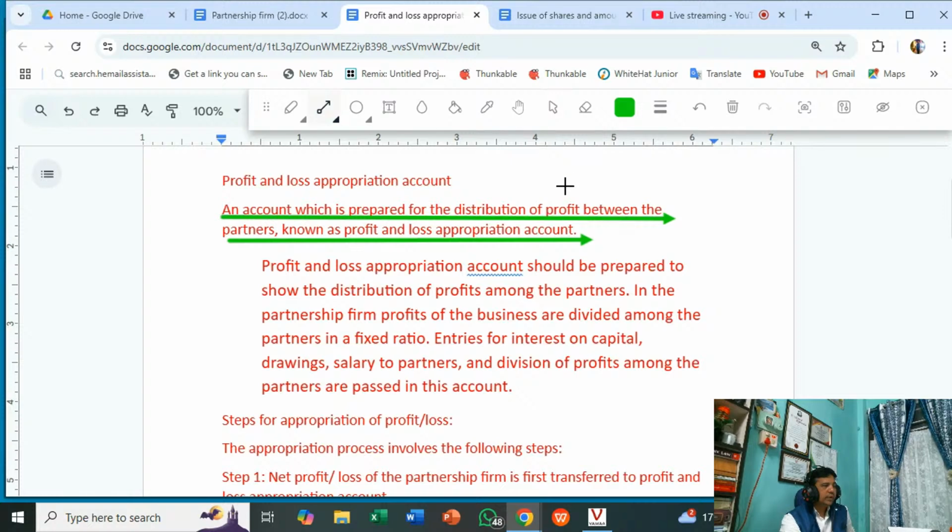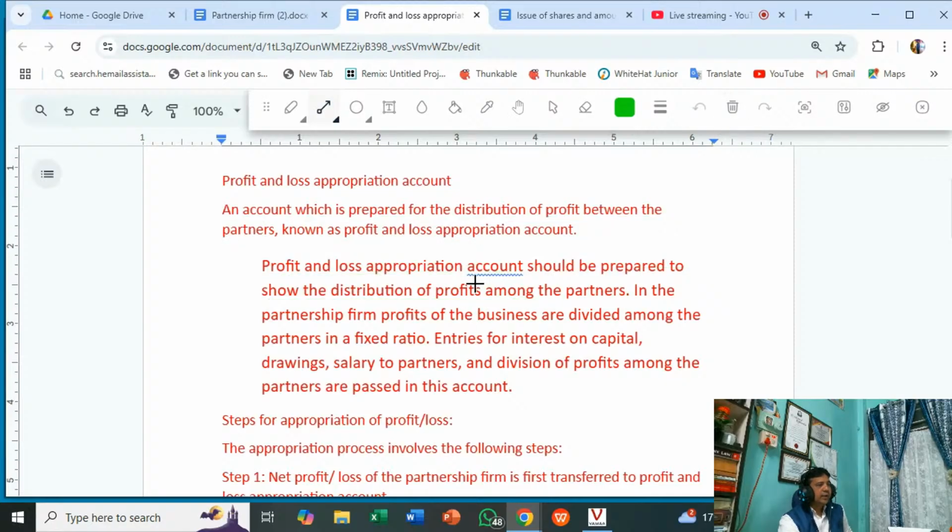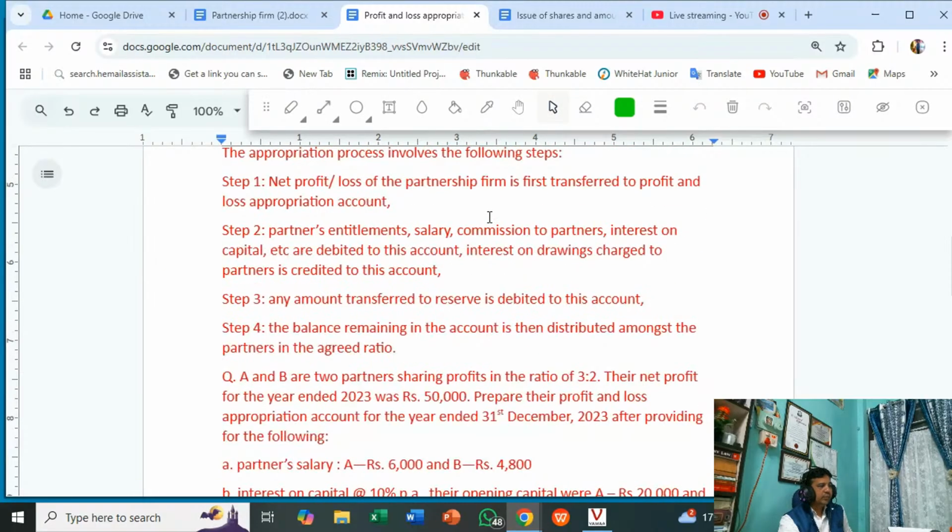The profit and loss appropriation account is prepared to show the distribution of profit among the partners. Simple definition and meaning.